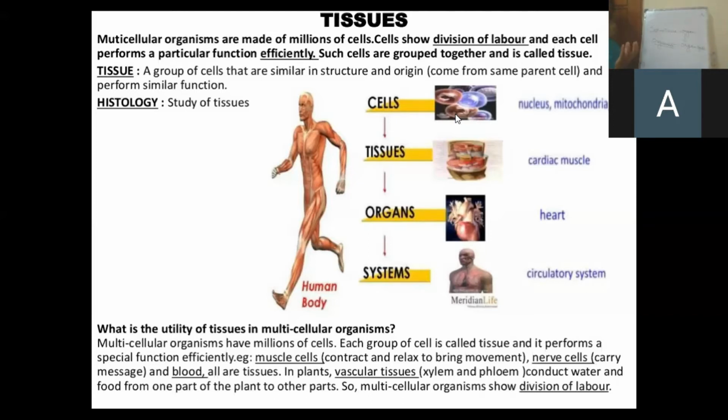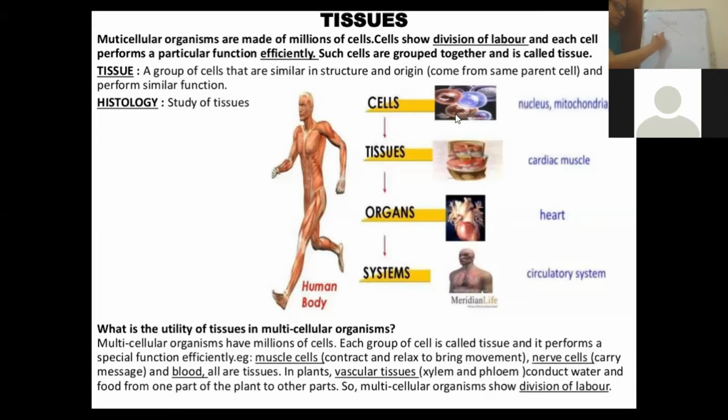As I have told you, at the tissue level, plant tissues are quite different from animal tissues. So tissues can be subdivided into two groups.